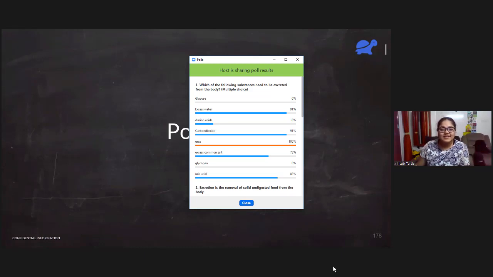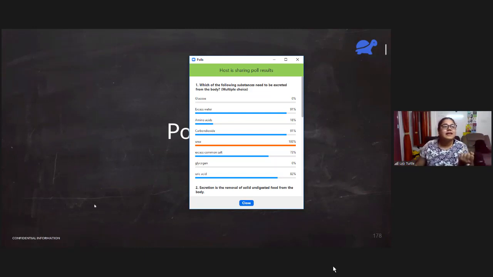Yes, the correct answer is lungs here. When we exhale air, it contains carbon dioxide. Fifth, some of the nitrogenous waste in our body are, so there are 3 of them, urea, ammonia and uric acid. Sixth, excess minerals and vitamins are removed from the body. They are removed from the body by the kidneys in the form of urine. So the correct answer is the third option, which is kidneys.